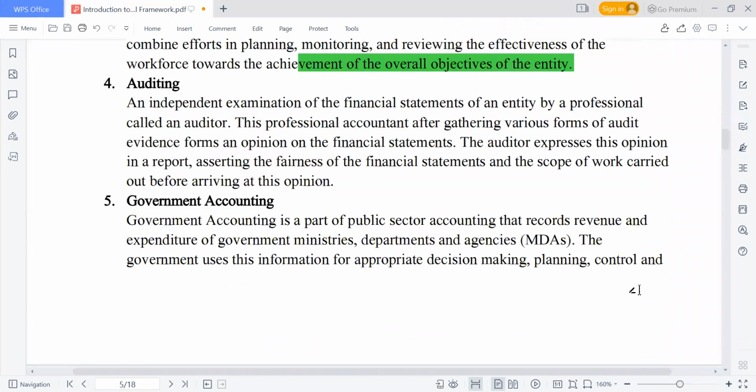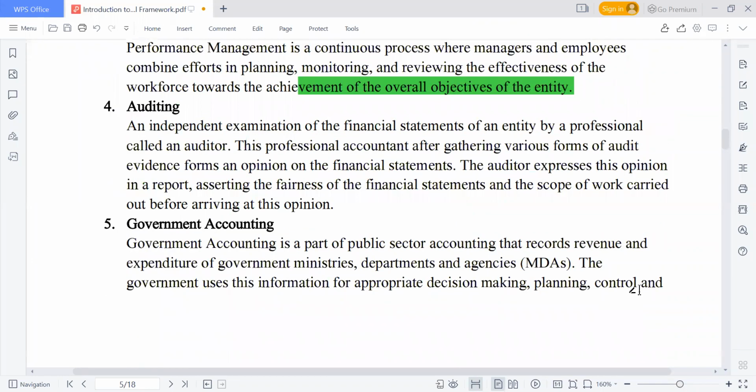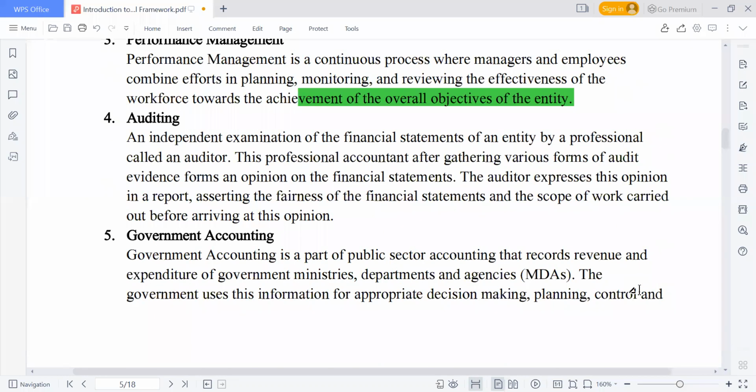We also have government accounting. That's what we call it nowadays, public sector accounting, and that's also at the skills level. Public sector accounting, because the ministries, departments, and agencies, the public sector organizations, also need to have records, and they must also subject them to audit. And apart from international accounting standards, there is also an international standard for public sector accounting, and that's what we call IPSAS.